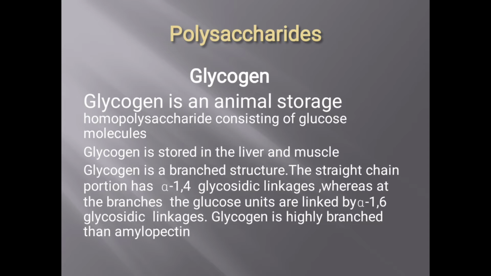So glycogen is the storage form of energy. Which of the following is the storage form of energy? Option A, fructose. Option B, glucose. Option C, glycogen. That means you have to tick glycogen.